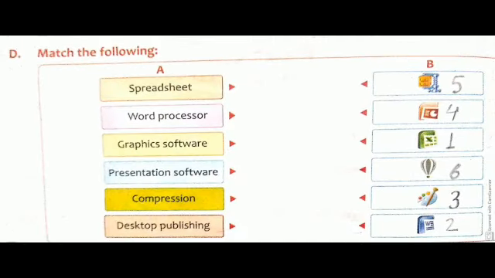Now let's see, match the following. First is spreadsheet, that is given at the third position. This is the icon of MS Excel. Word processor is given at the last position and this is the icon of MS Word. Graphics software is given at the second last position. This is the icon of MS Paint. Presentation software is given at the second position and this is the icon of MS PowerPoint. Compression is given at the first position, okay, and desktop publishing is the fourth position. This is the icon of CorelDRAW. So these are the examples of the given type of software.